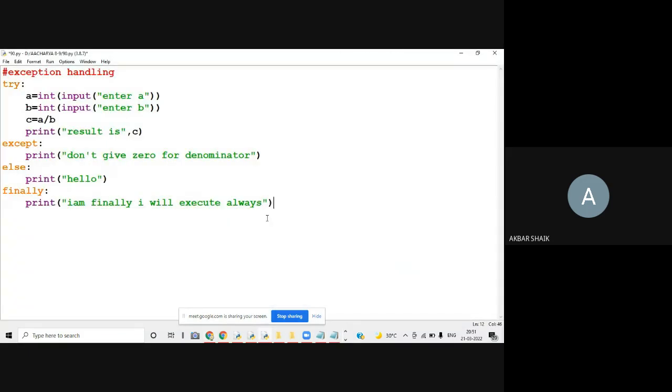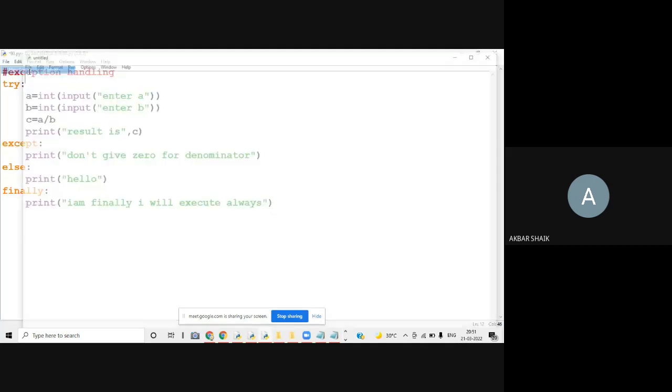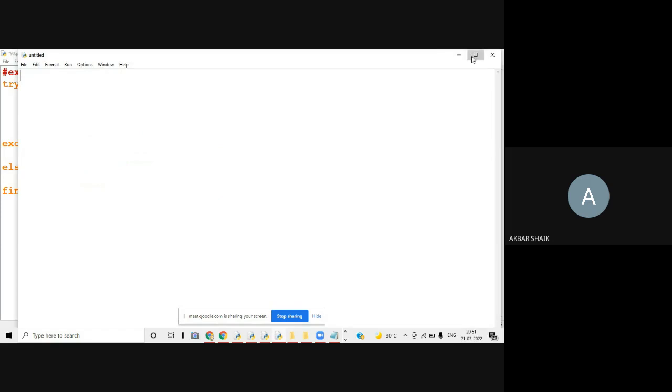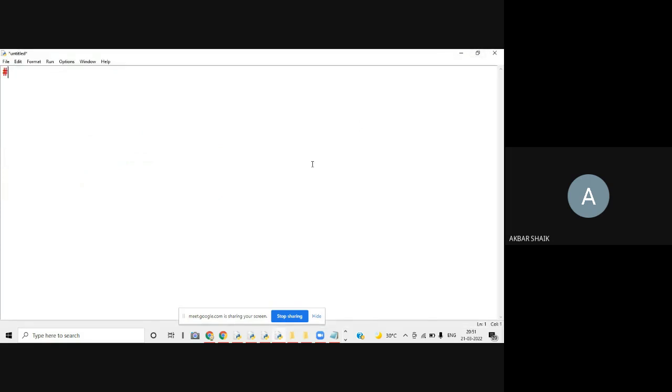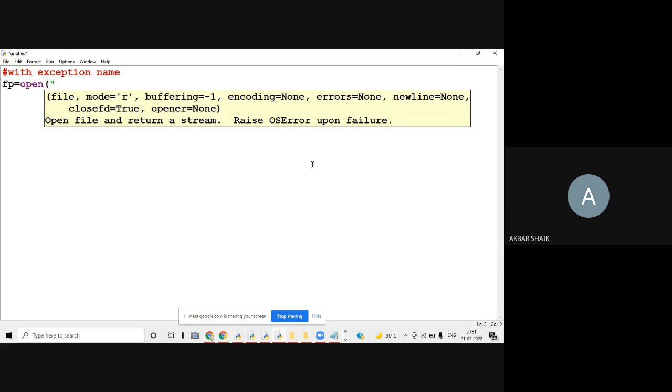Sometimes you can write the exception name also. For example, if you know the exception name, you can write it. I'll give an example. For example, I want to open some file. fp is equal to open of some file.